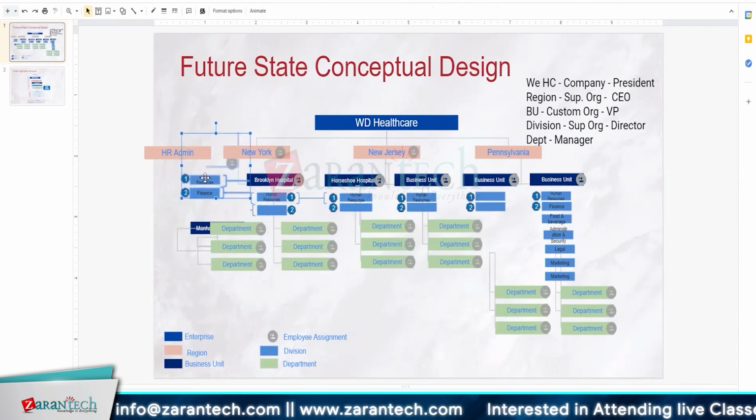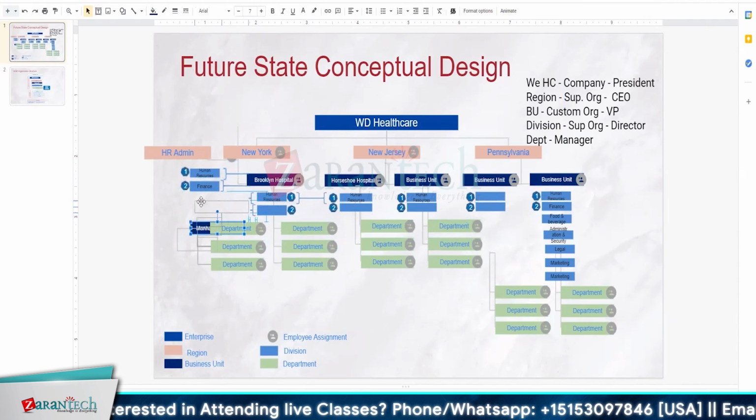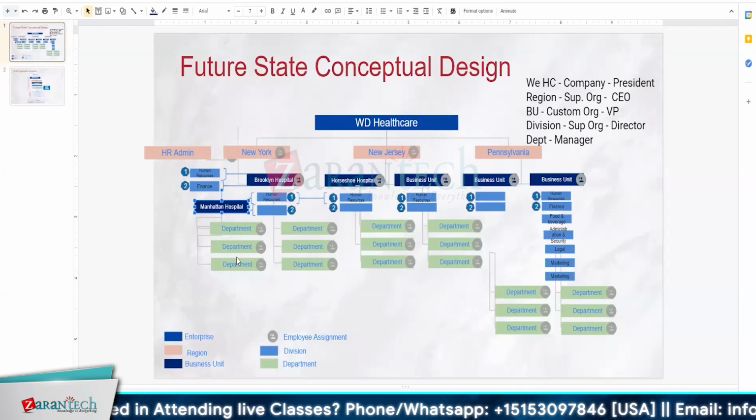Okay. So basically, you are saying like this. Underneath this one, like the Brooklyn and everything, it will come here. So under the region, I have my department as human resource or finance or all that. So underneath I have multiple hospitals. Then where will this department come? These departments will be part of your extension of your divisions, linked to that particular hospital by regions or customer organization.